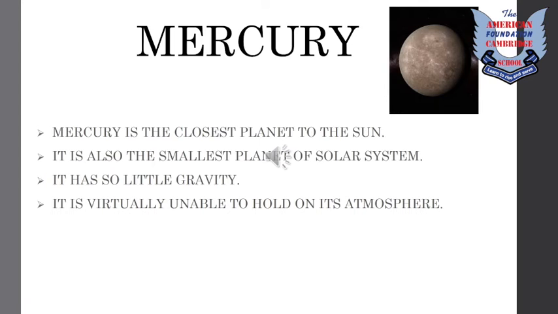The first planet is Mercury. Mercury is the closest planet to the Sun. It is also the smallest planet of the solar system. It has so little gravity, it is virtually unable to hold on to its environment. That's why no life could exist on Mercury, because there is no gravity.